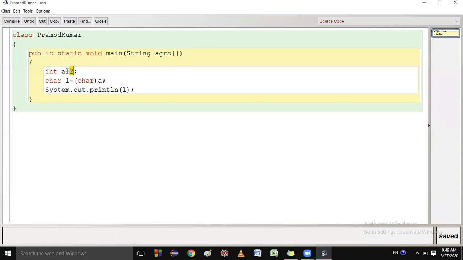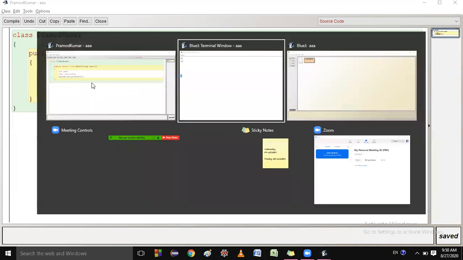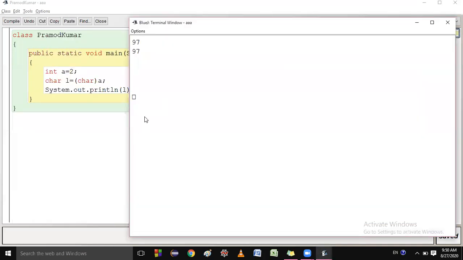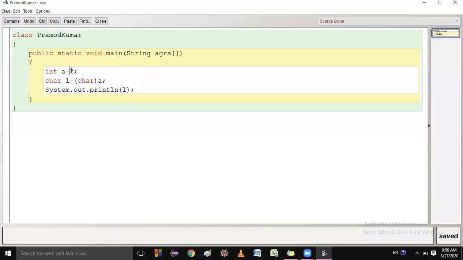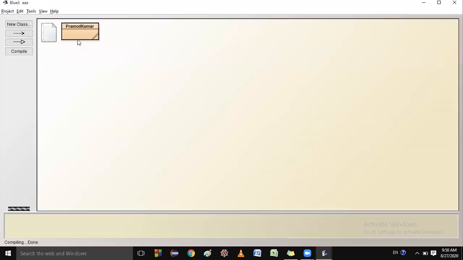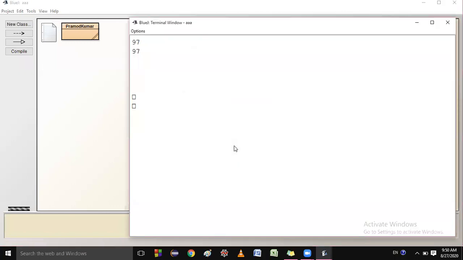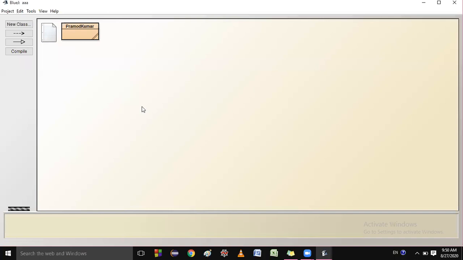So you are writing here 2. This 2 is understood as this character. And if you write here 3, then compile, this will print a different character.